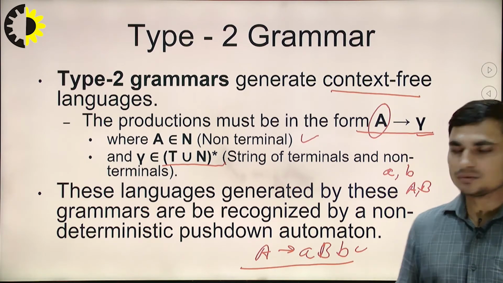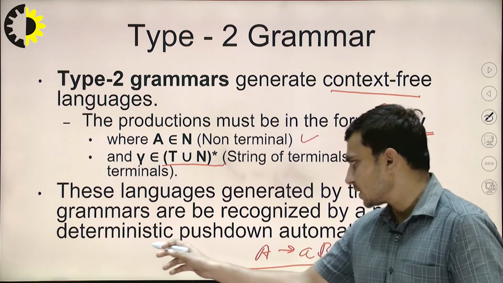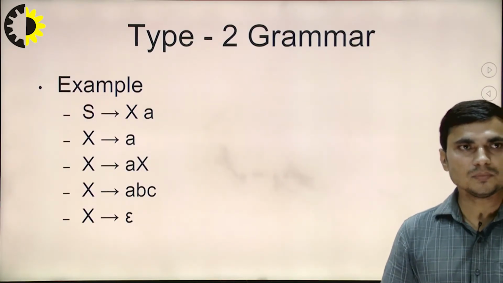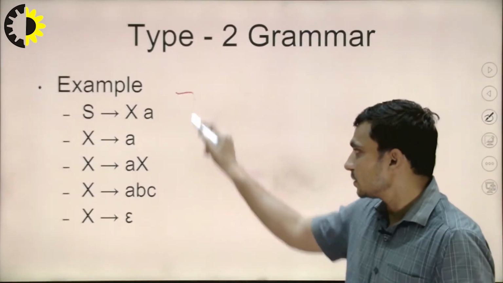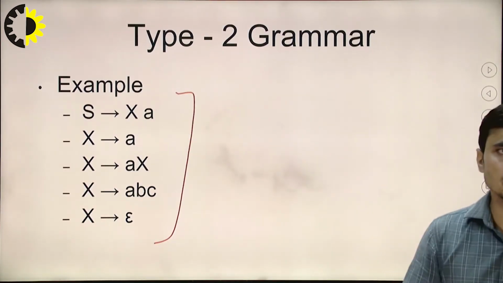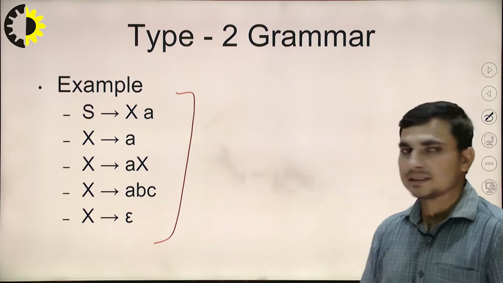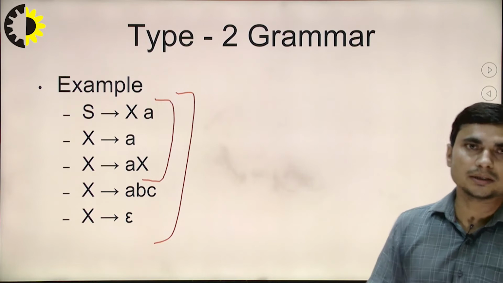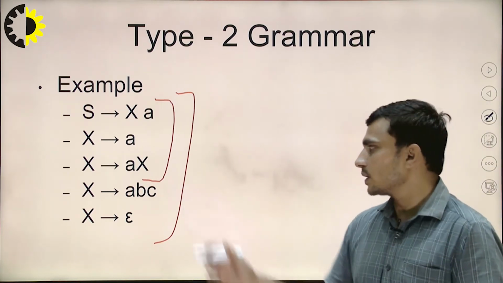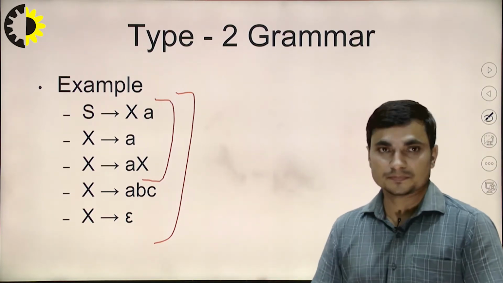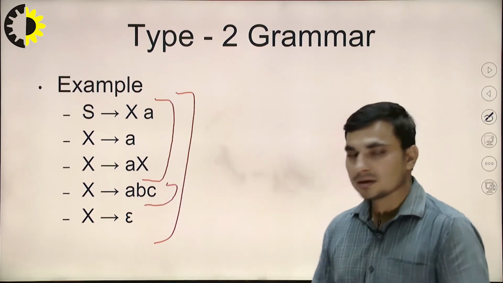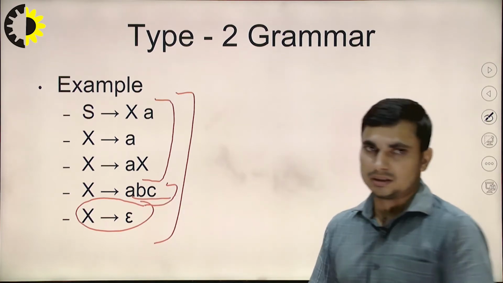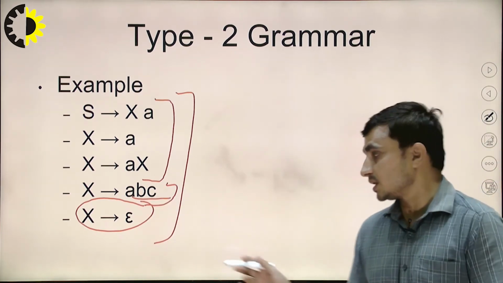And the languages generated by this grammar are recognized by a non-deterministic push-down automata. So these are the examples of the production rules for the type 2 grammar. Such kind of production rules we can have in type 2 grammar. Although you can see that these first 3 rules are also possible in type 3 grammar. So for regular grammars we can also use these kind of rules, but this last rule is not possible in regular grammar, or we can say type 3 grammar.